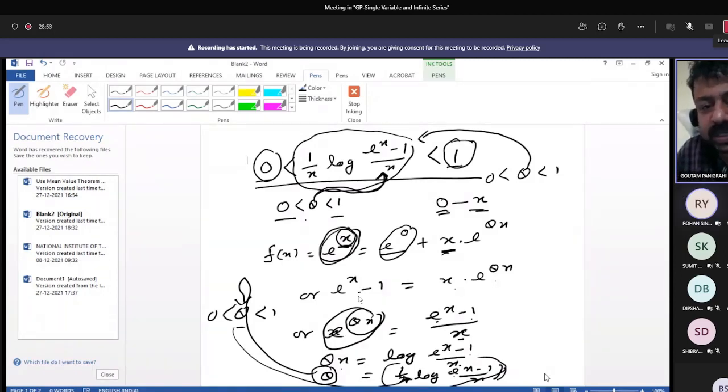So if you practice it, you can easily assume. Otherwise, it may be given that considering the function e to the power x within the interval 0 to x, you just prove that 0 less than 1 by x log of e to the power x minus 1 by x less than 1. It may be.